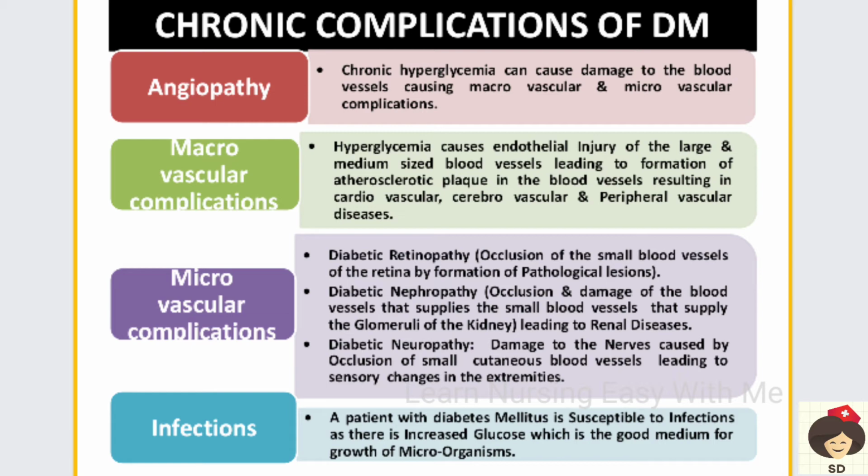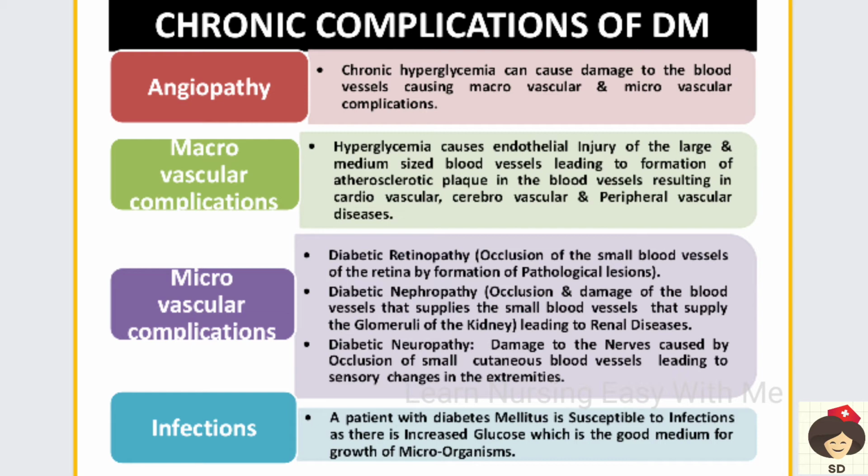And diabetic nephropathy is where occlusion occurs in the small blood vessels that are supplying the glomeruli of the kidney. The kidneys, glomeruli and nephrons have the main function of filtering the blood and excreting the urine. So when these kidneys are affected, the patient will go for renal disease where the kidney will lose its function.